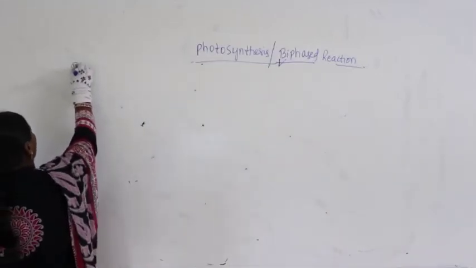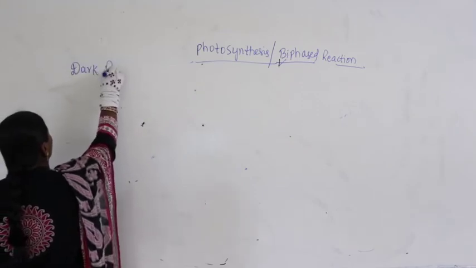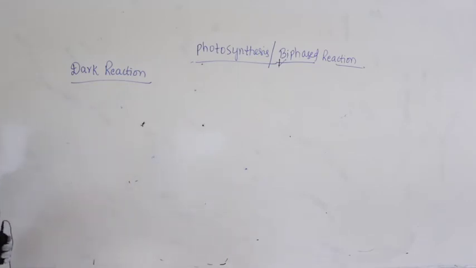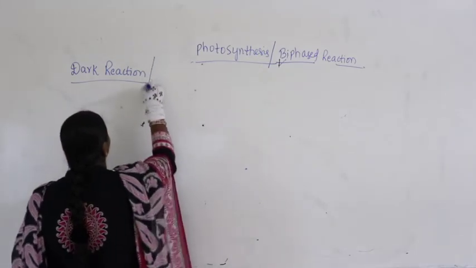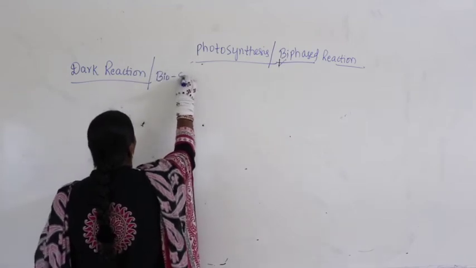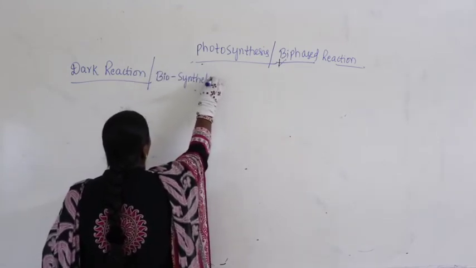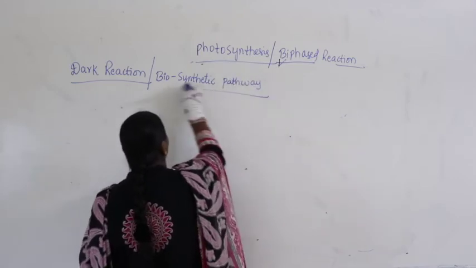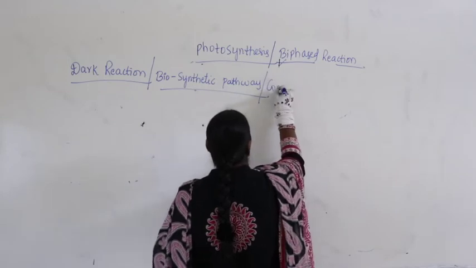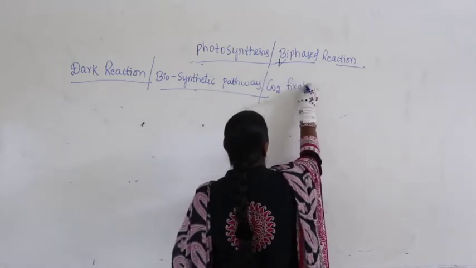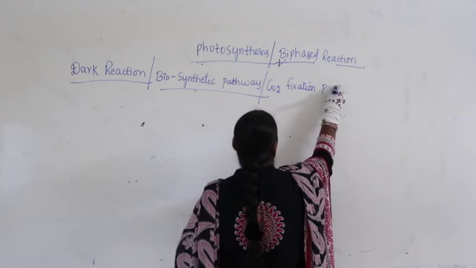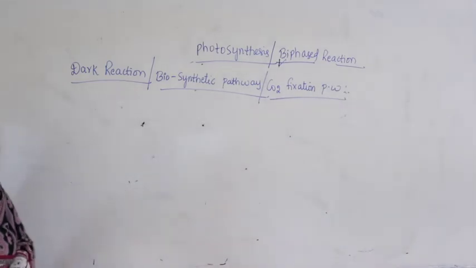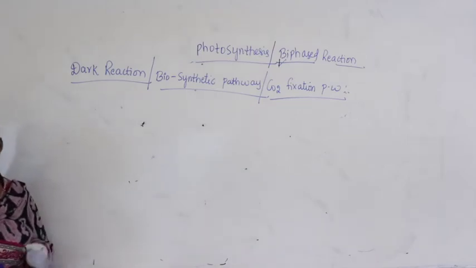So let us study about dark reaction. Guys, what are the different names, different terminologies to refer to dark reaction? Dark reaction itself is also called biosynthetic pathway, or carbon dioxide fixation pathway, because this is a pathway where synthesis of sugar takes place.